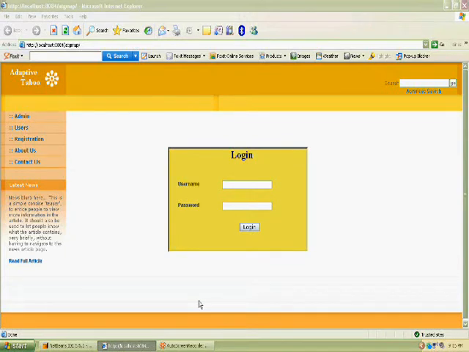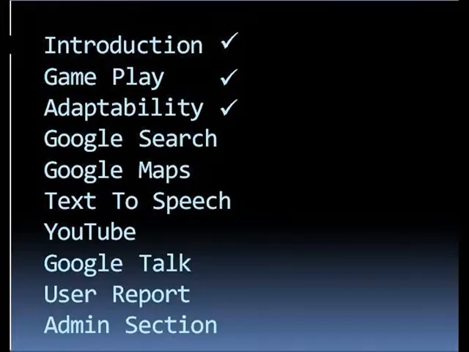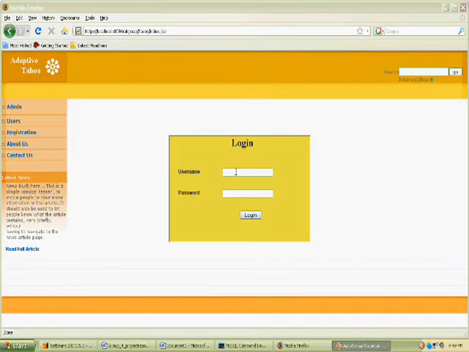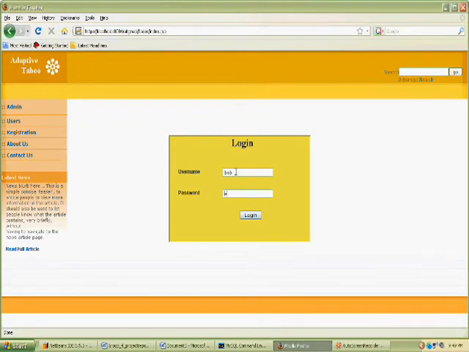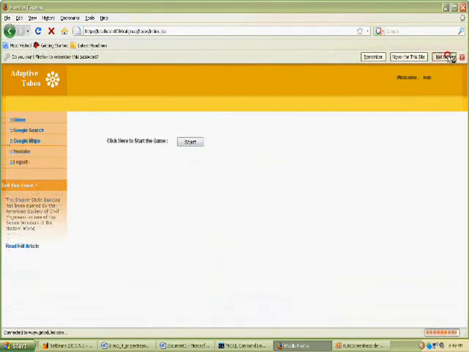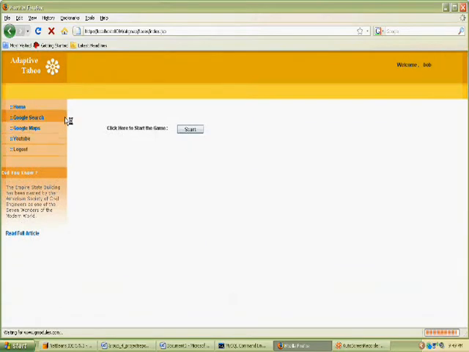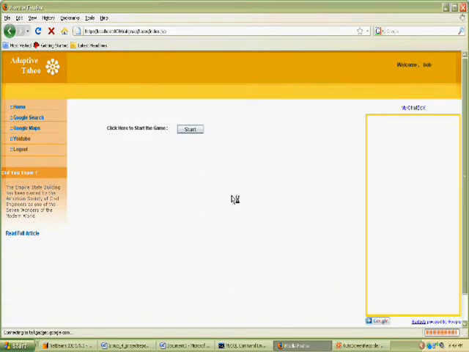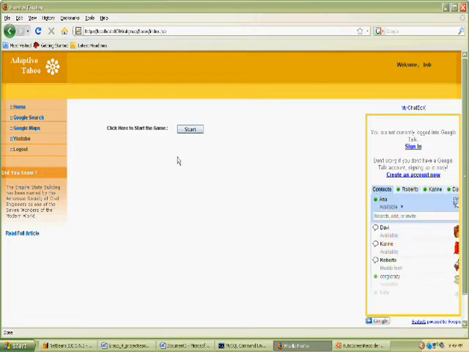The index page consists of the admin section for the administrators to log in, the users section for the users to log in, and the registration section for the users to register with our system. Once registered with the system, the users can log into the system by their registered username and password. Upon successful login, users would be redirected to the user's homepage where they can start playing the game.